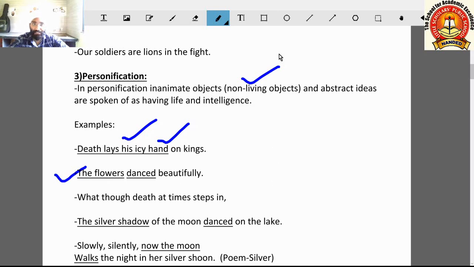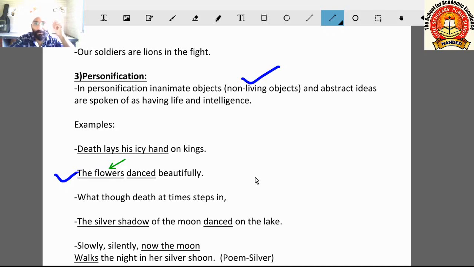The flowers danced beautifully. The flowers are, you can say, non-living things. Now flowers and trees also come in the living category, but they don't have these abilities, like dancing or singing or speaking. These abilities are with human beings and living beings. So flowers dancing here means we are giving the animate quality, the living quality of living beings, to the non-living flowers.